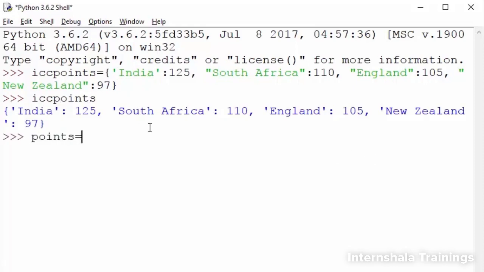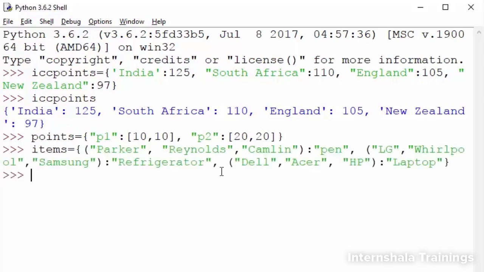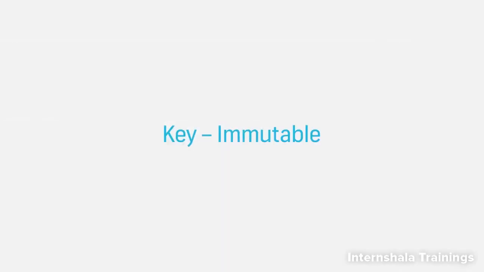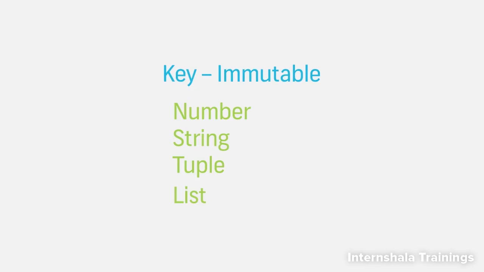A dictionary can contain other data types. Look at this one. It has lists as the values in the key value pairs. Or, in this dictionary object, the keys are tuples. But remember, the key should be an immutable object. So, a number, string, or tuple can be used as a key but not a list.